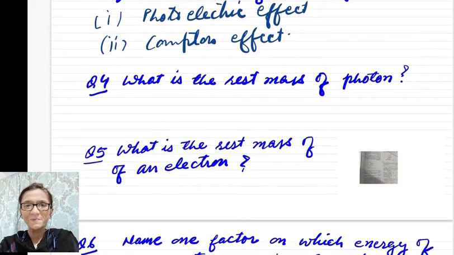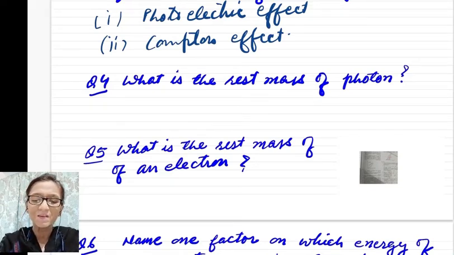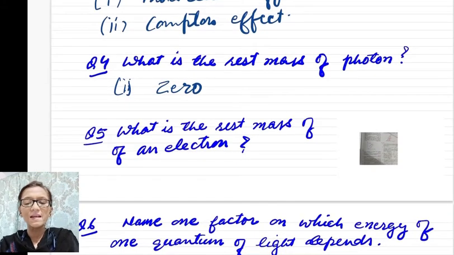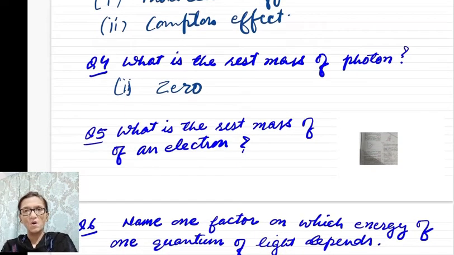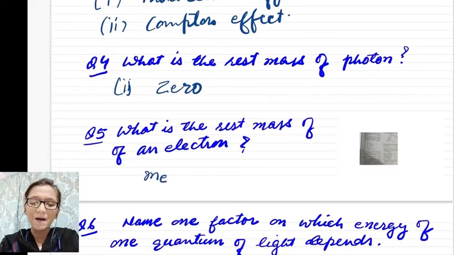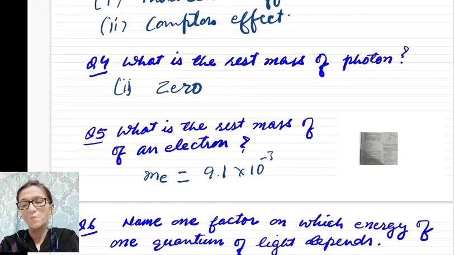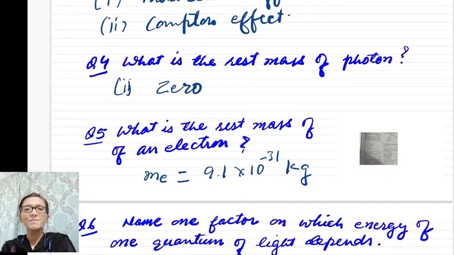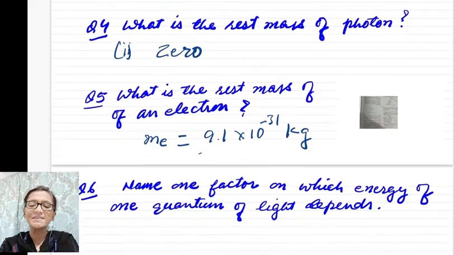Now next question. What is the rest mass of a photon? Rest mass of a photon is 0. And similarly, if you find the rest mass of an electron, then the mass of electron is equal to 9.1 into 10 to power minus 31 kg. So do remember, photon has 0 rest mass and electron has this rest mass.